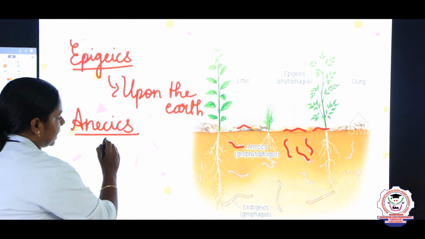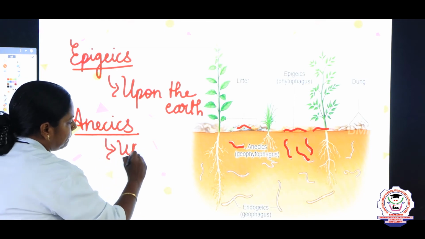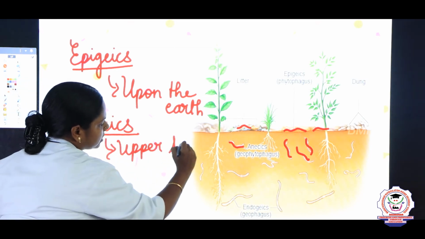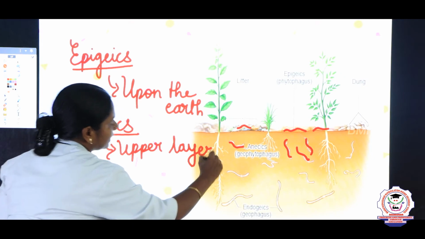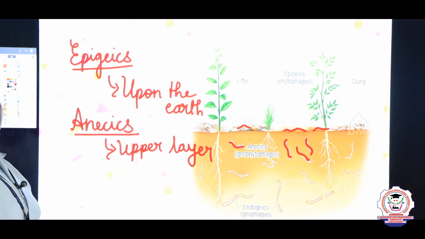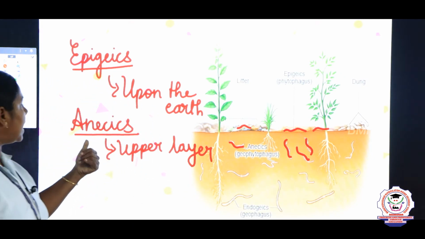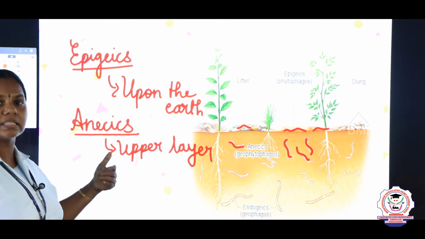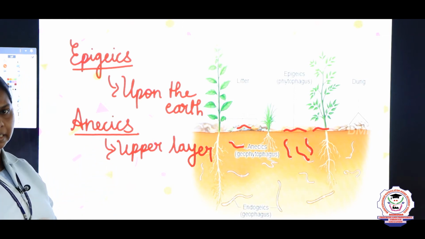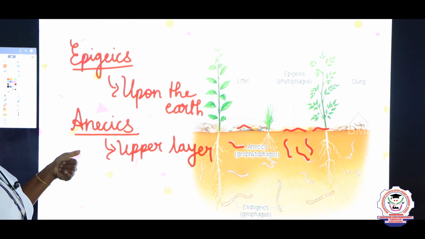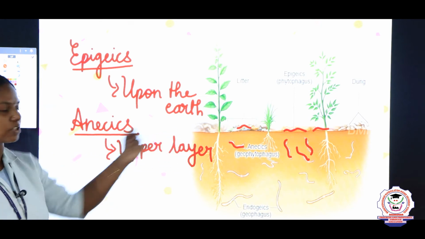Annexes means on the upper layer. It is present on the upper layer of the earth. The example for epigeics is Perionyx excavatus, and the example for annexes is Lampito mauritii. What we are going to study in the next classes. So Lampito mauritii is an example for annexes. They live on the upper layers of the soil.